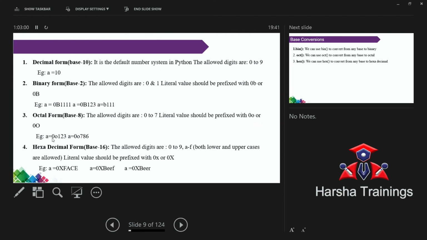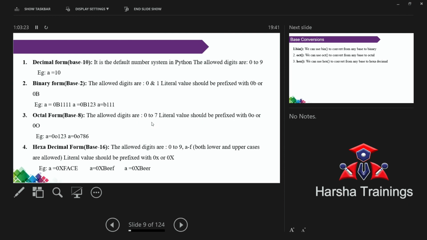Suppose see this one: 0O123, that is called an octal number. Suppose A is equal to 0O5, that is called an octal number. Now A is equal to 0O786, that is called an octal number, right? Right or wrong?